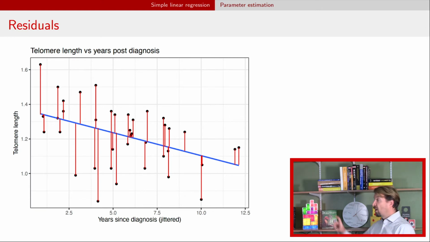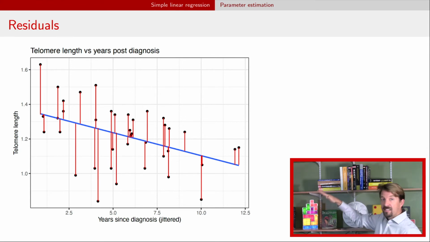The residuals are the vertical distance between the point and the line. And so you can imagine trying to change that blue line and move it somewhere. You can imagine if you moved it way away from the data, right? Then if you calculate these residuals, they're going to be very big. When you square them, they get even bigger, and you're going to have a sum that's very large.